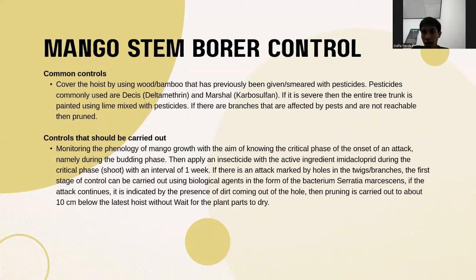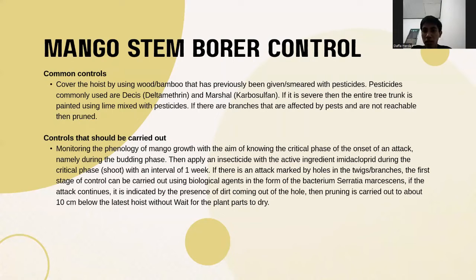Mango stem borer control can be done by common controls: cover the host using wood or bamboo that has previously been smeared with pesticides. Pesticides commonly used are Decis or deltamethrin and Marshal or carbosulfan. If the attack is severe, then the entire tree trunk is painted using lime mixed with pesticide. If there are branches that are affected by pests and are not treatable, then prune them.